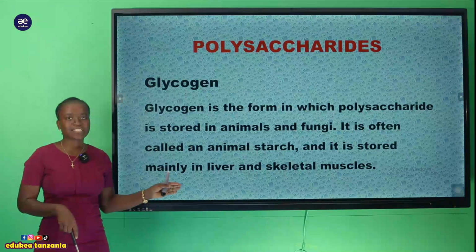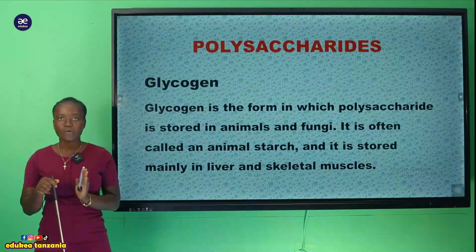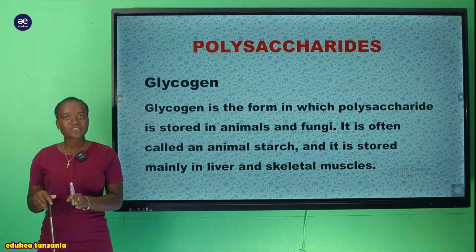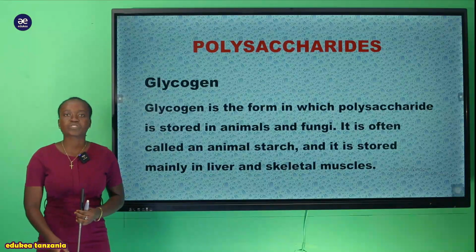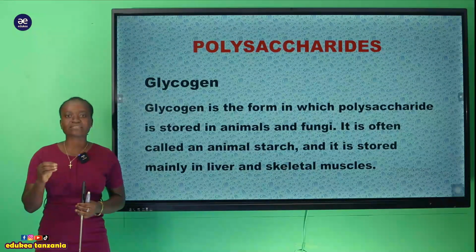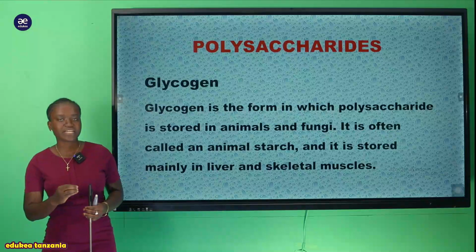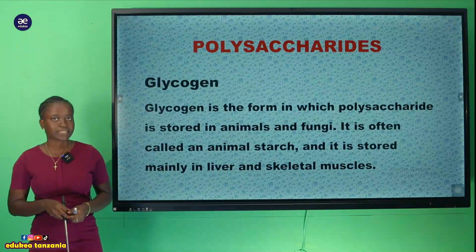Kwa hii stored starch inapatikana ndani ya kwenye liver, pia kwenye skeletal muscles. Kwa sababu inapatikana ndani ya skeletal muscles? Kwenye skeletal muscles zinapatikana hizi glycogen kwa sababu we always use our skeletal muscles for various activities, kwa sababu inatumika sana. Kwa hiyo ndio maana sasa hizi stored carbohydrate, that is glycogen, it tends to be stored in that part.